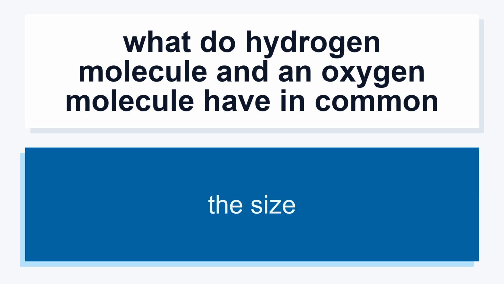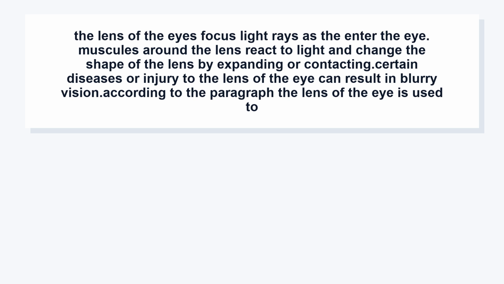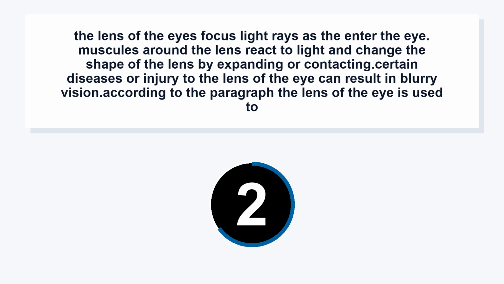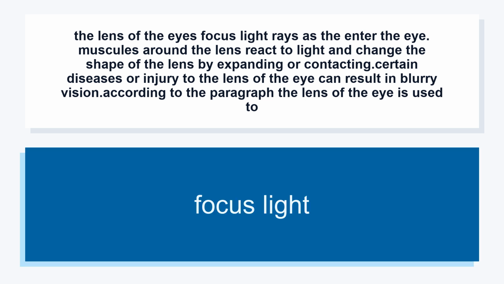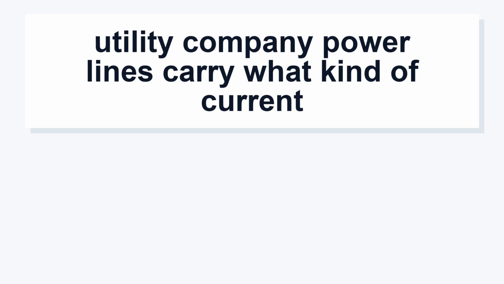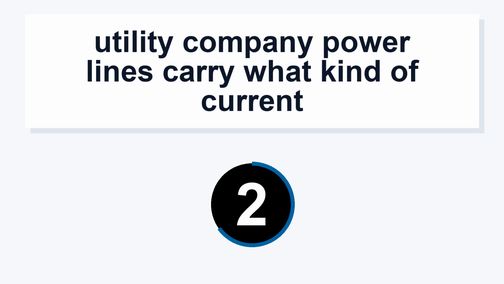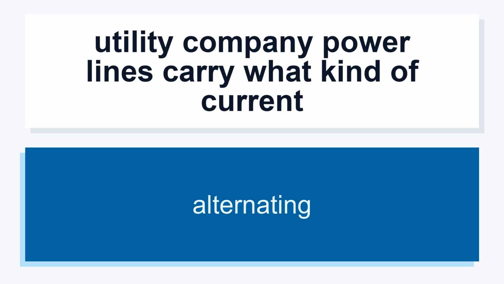The lens of the eye focuses light rays as they enter the eye. Muscles around the lens react to light and change the shape of the lens by expanding or contracting. Certain diseases or injury to the lens of the eye can result in blurry vision. According to the paragraph, the lens of the eye is used to focus light. Utility company power lines carry what kind of current? Alternating.